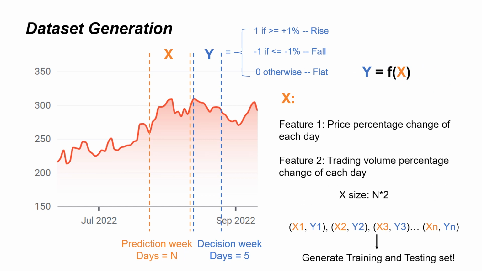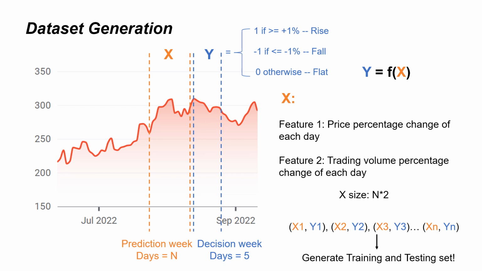The goal of our prediction is to learn a function that maps x into y, where we define y equal to 1 if the percentage change of the price is larger than 1%. If it is lower than -1%, y is equal to -1. Otherwise, we think y is flat, which is 0. For x, we choose two features. The first feature is the price percentage change of each day. The second feature is the trading volume percentage change of each day.